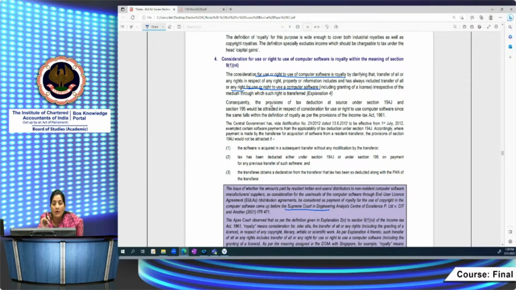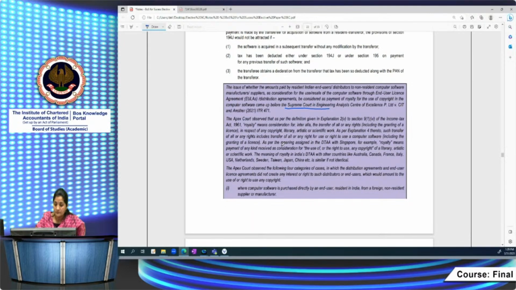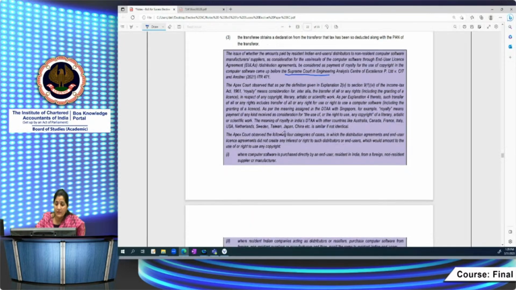to royalty. Whereas in case of treaties, they are saying royalty means payment of any kind received as a consideration for use of or right to use any copyright. They are saying अगर आप copyright भी देते हो use करने के लिए, then only it will amount to royalty.